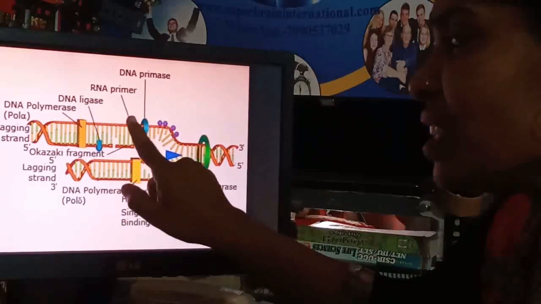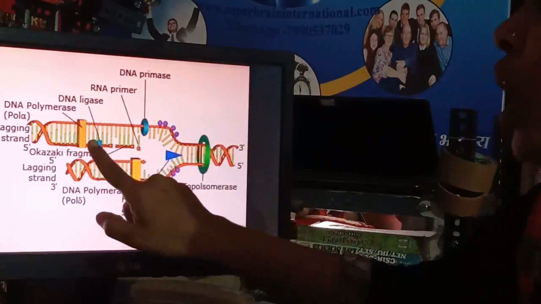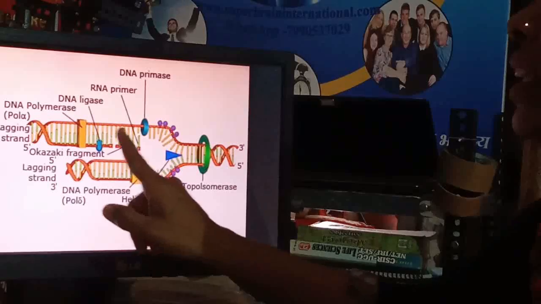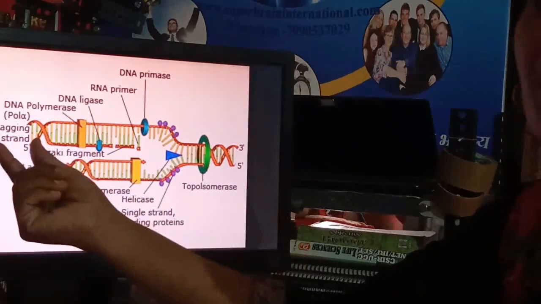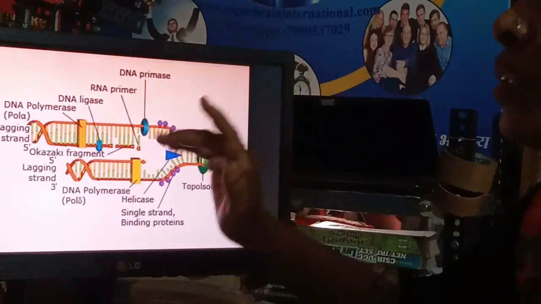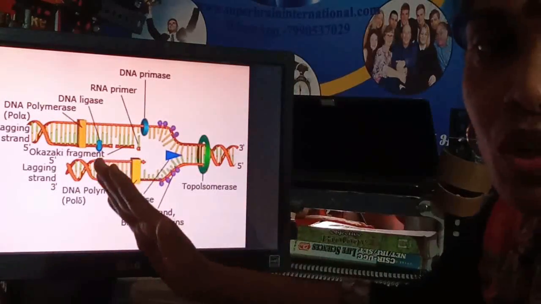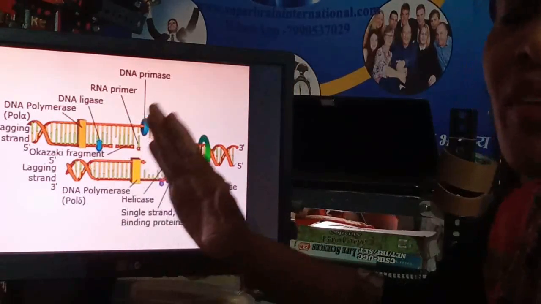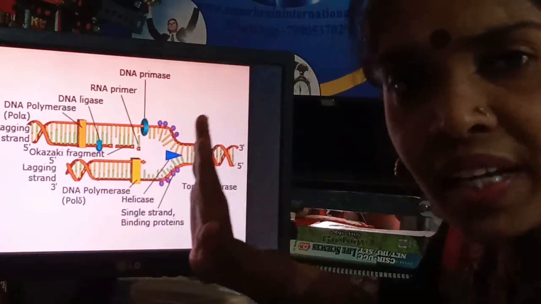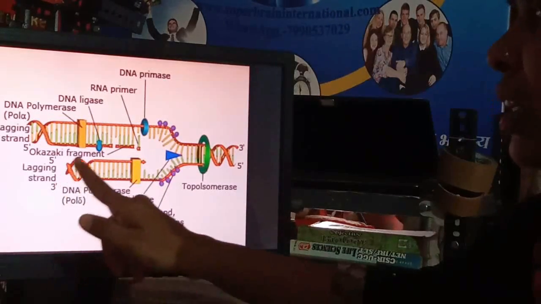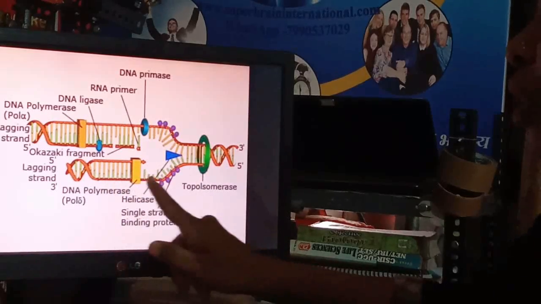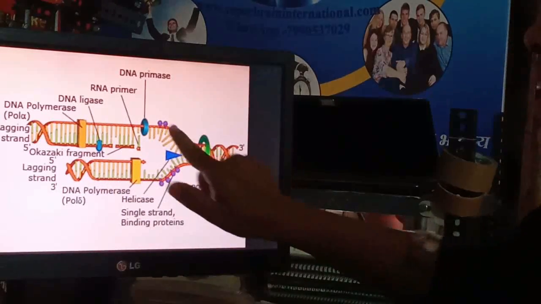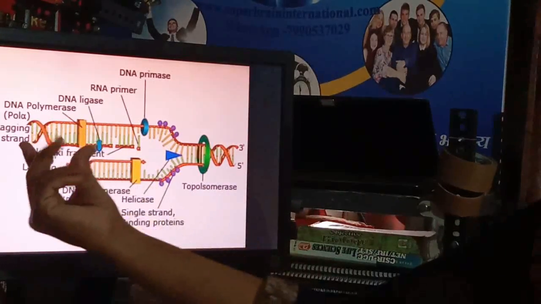This is the second strand, called the lagging strand, on which the new DNA synthesis takes place in small fragments, because the rule is that synthesis of a new strand takes place in the 5 prime to 3 prime direction only. So here it takes place continuously. That's why this strand is also called the continuous strand, and here it takes place in patches.